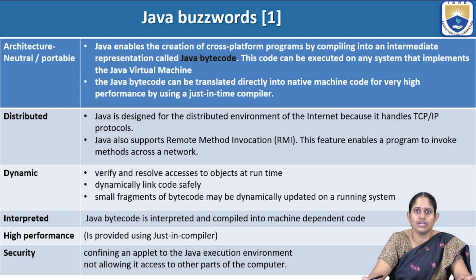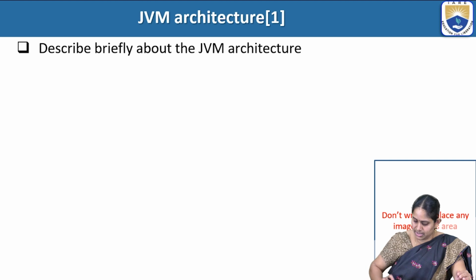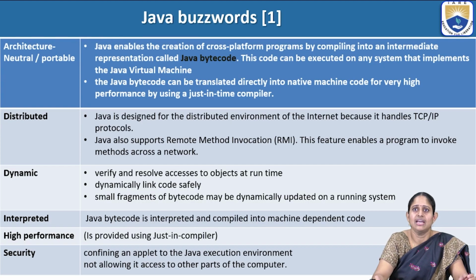Next is architecture neutral, or portable. It is because of the feature of the Java virtual machine. The JVM has the ability to process the Java file. It will be converted into bytecode, which is an intermediate code with a dot class extension, and this bytecode can be read by all the JVMs irrespective of the OS in which it is installed.